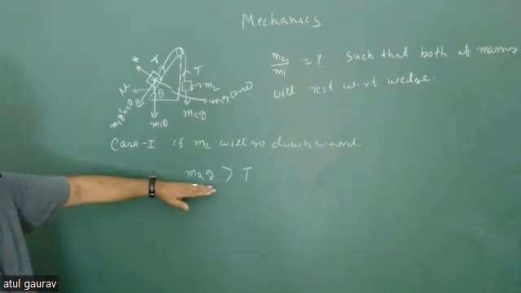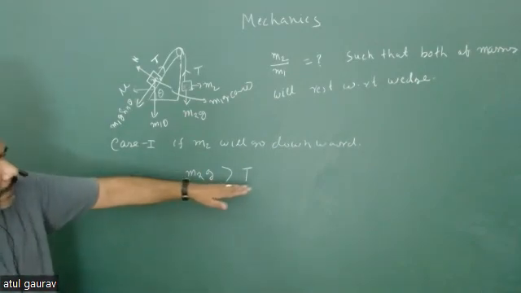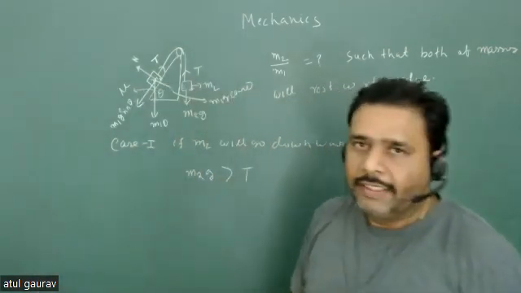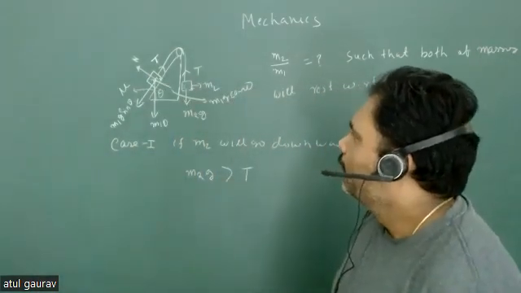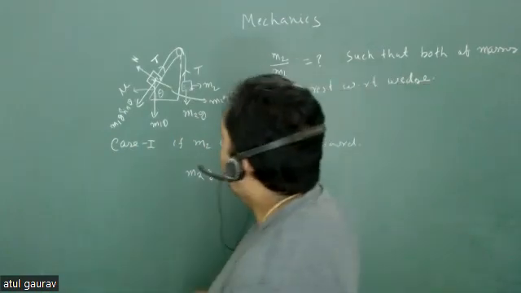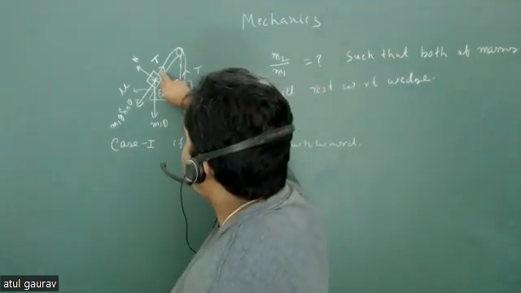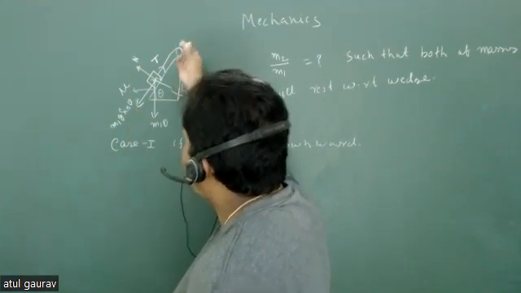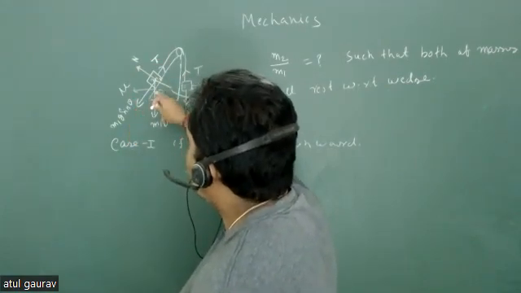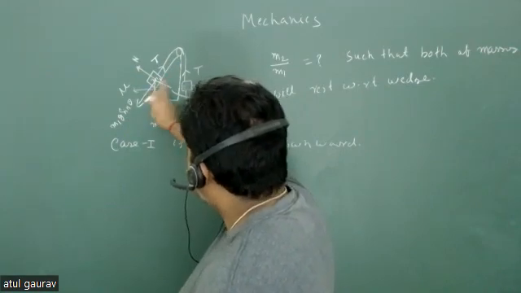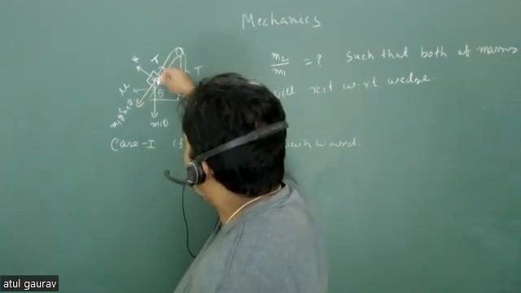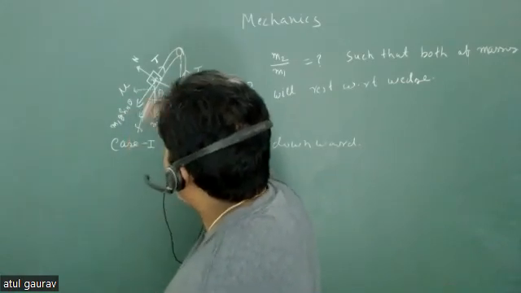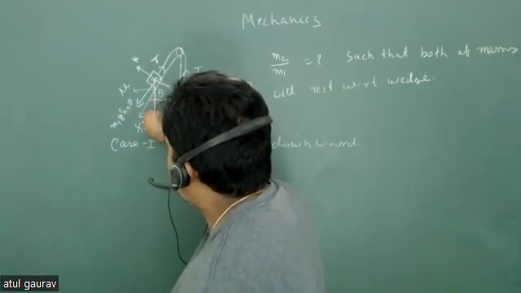So m2g is greater than what? Tension. Are you comfortable? This will be the case, right? Now you can see this tension must be greater than m1g plus the frictional force. In which direction is the frictional force going to act? If the block is going upward, friction will go downward. So the frictional force is towards downward, isn't it? This is your frictional force.